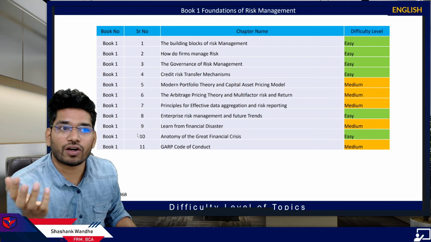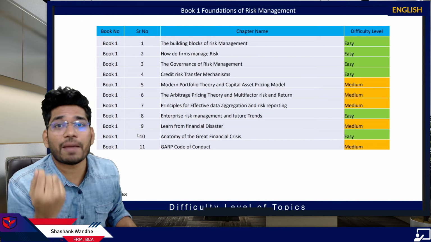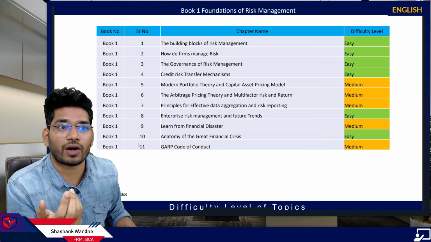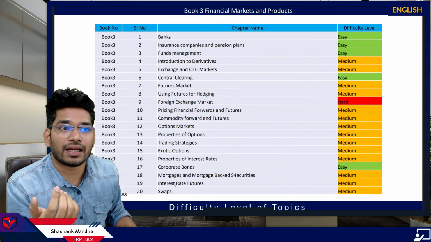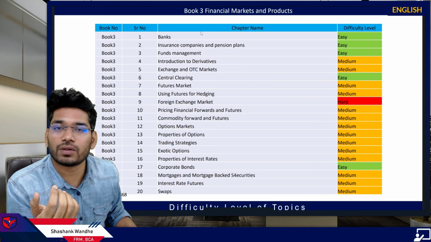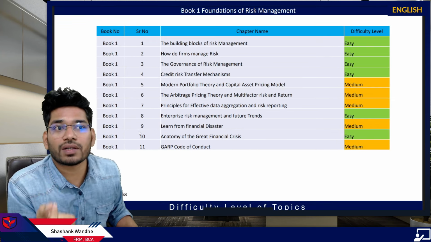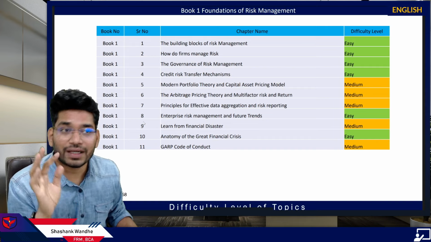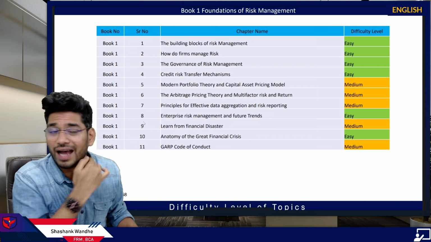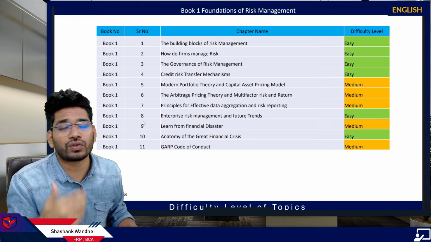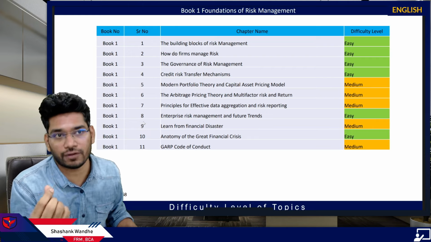Because to understand the anatomy of the great financial crisis, we will be discussing MBS, mortgage-backed securities. Mortgage-backed securities is the last, or 18th, chapter of book 3. So if you don't understand mortgage-backed securities, how is it possible to understand reading number 9? And this is the reason you should not directly start with book 1, then book 2, book 3 and book 4. It will create confusion.